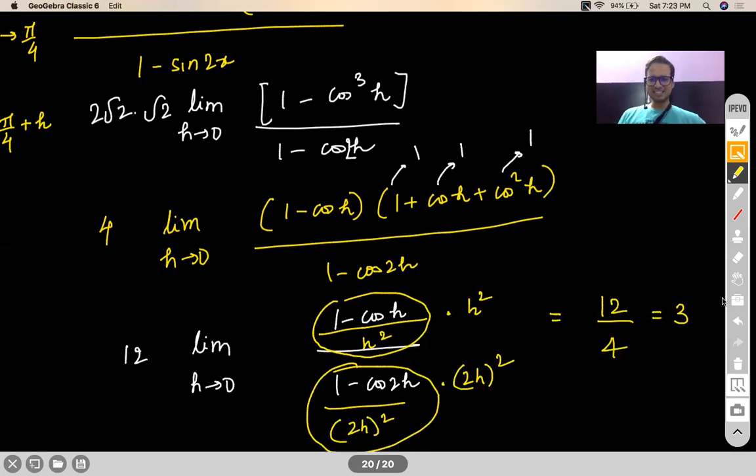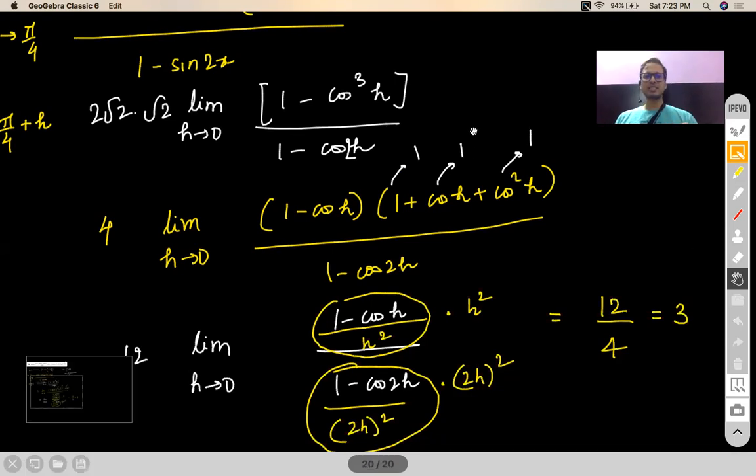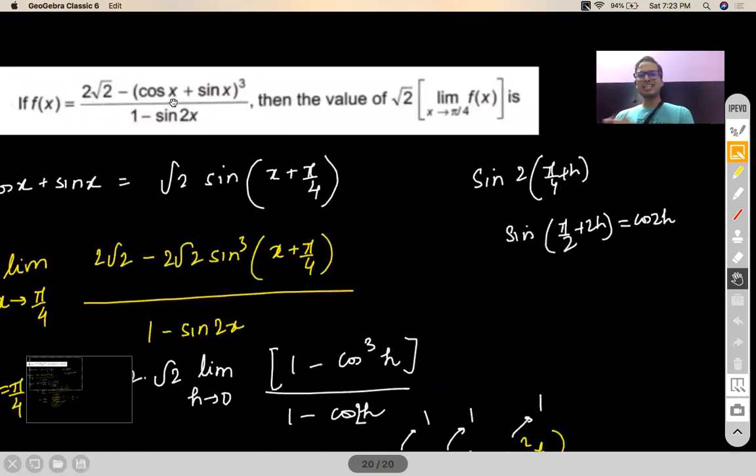Aditya, I think, why are you getting 6? It would be difficult to do that actually, Shreyas, because then, see, I can do it without that also. But what will happen? You will replace all the x's with pi by 4 plus h. So as a result, you will expand cos pi by 4 plus h.